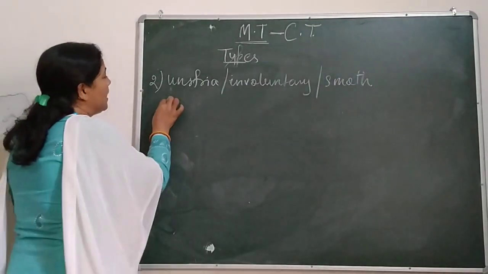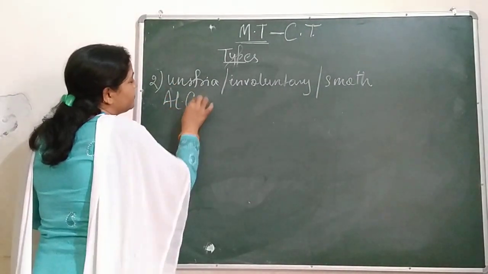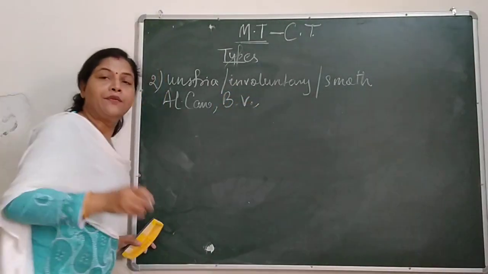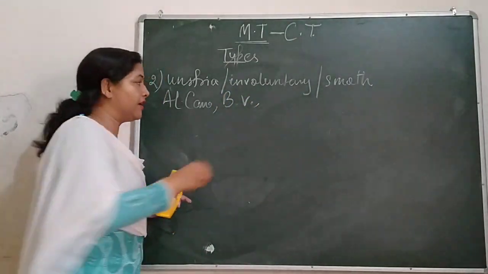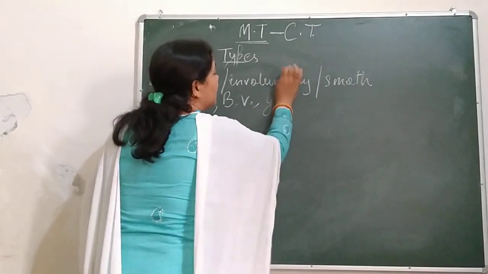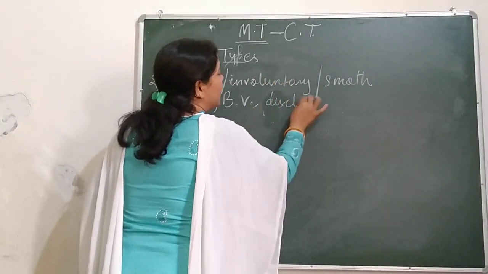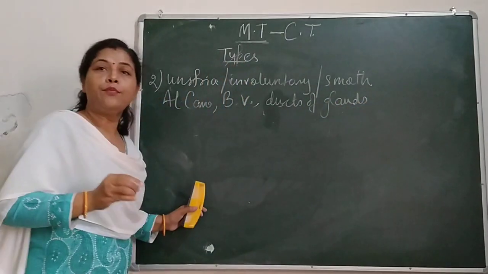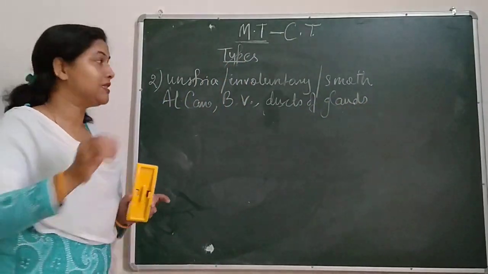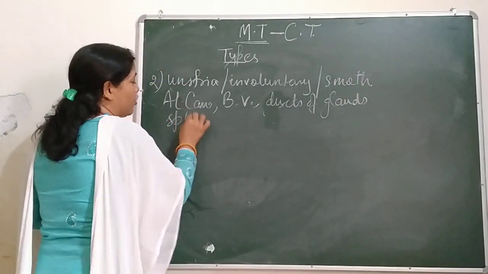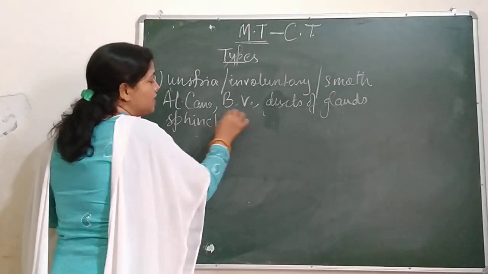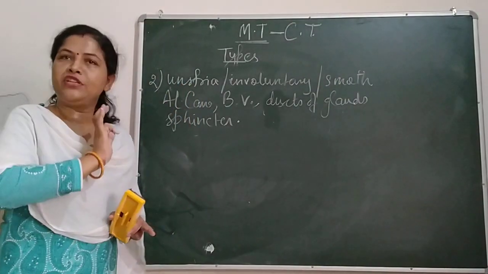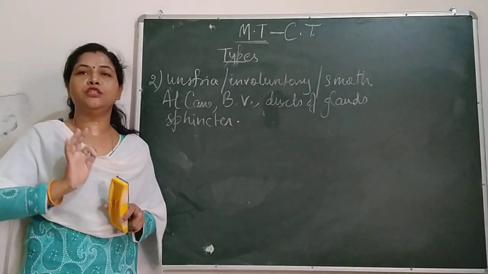So they are found in the alimentary canal, blood vessels, glands, and ducts of glands. These are all made up of unstriated muscles. And a very important part of our body, the sphincter muscles, are all made up of unstriated muscles which are not under our control.